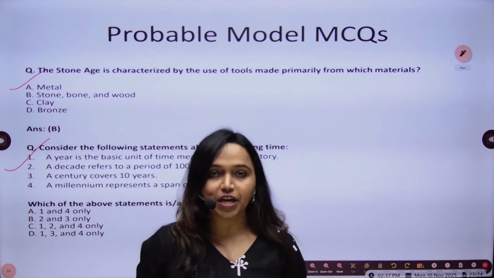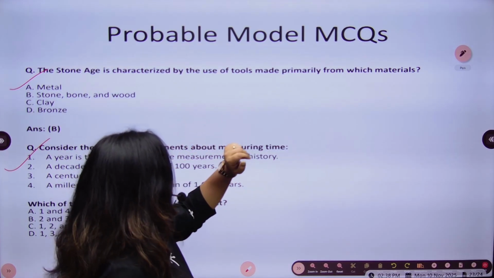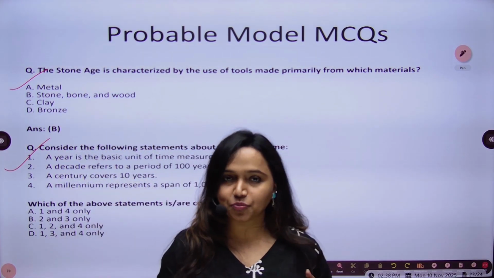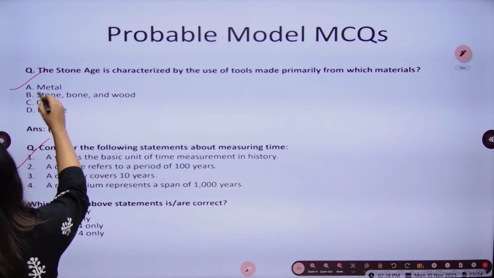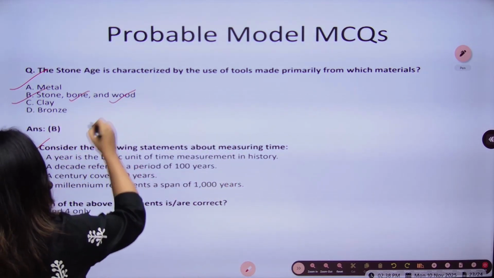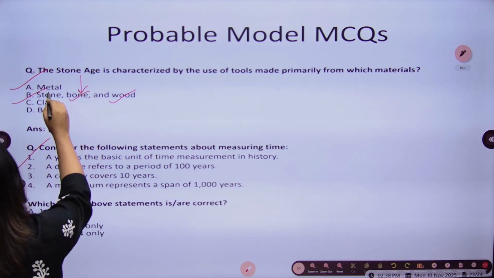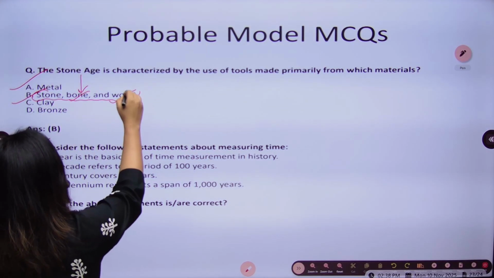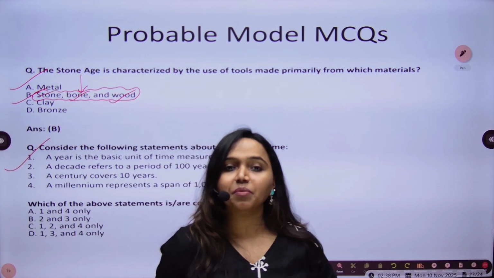Okay? So these are 2 model MCQs, which you should solve on your own, because this is based on the lectures we have studied in this. Stone Age is characterized by the use of tools made primarily from which material? So the name itself says that it is stone, bone, and wood. So Stone Age was a time period when the tools were made primarily of stone, bones, and wood, because there was no development of any other metals.